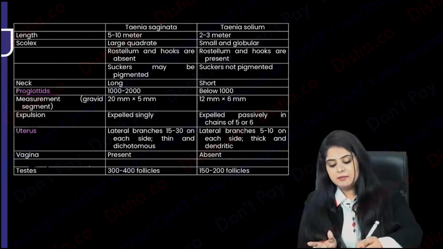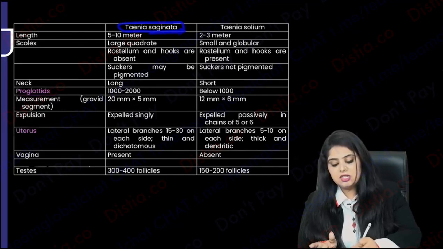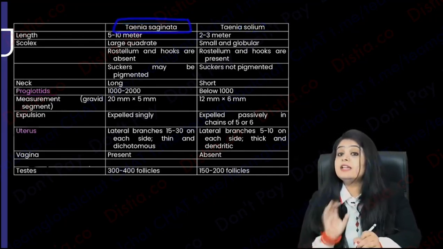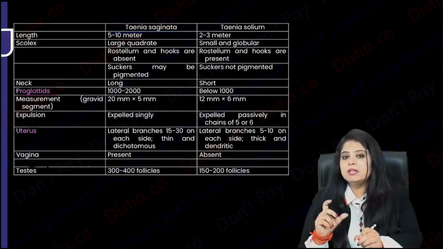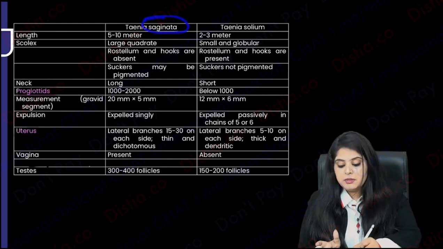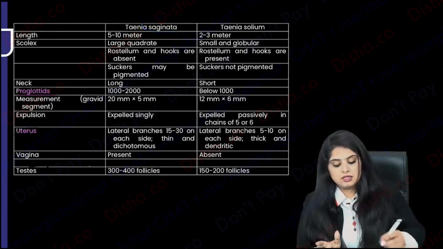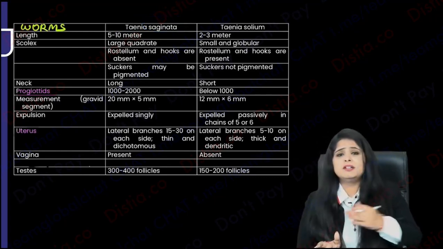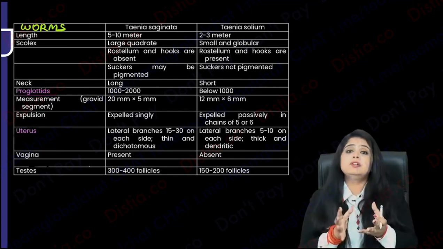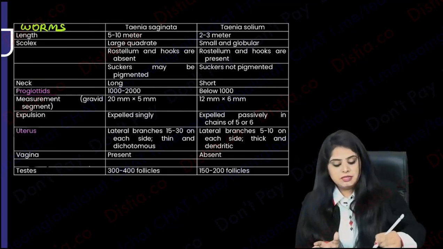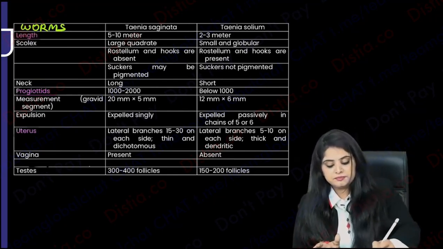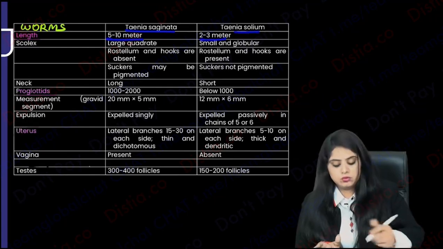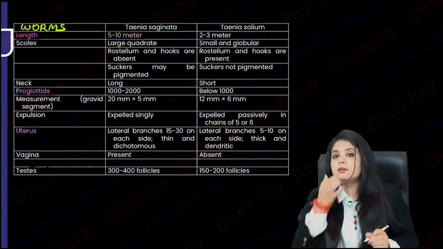Look at the lengthy name. Taenia saginata. Saginata is lengthier, no? Solium is shorter. So anything numerical I ask you, everything in number will be more in Taenia saginata. That's why I did not split it into multiple tables, because you don't have to read it only like this. Read it in small pieces. Please remember, if they ask you who is lengthier, you can see 5 to 10 meters is saginata, solium is shorter. So saginata is going to be lengthier.